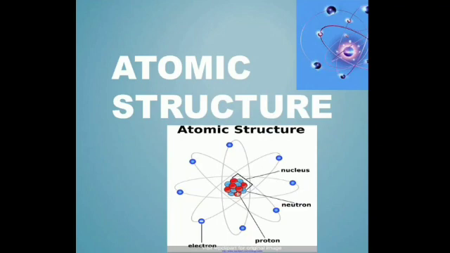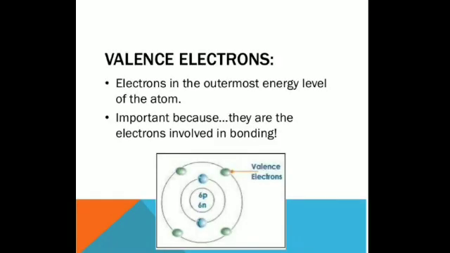I hope you have revised whatever I had taken up previously in this chapter, atomic structure. In the last lecture I had taken up the valence shell, valence electrons, and how molecules of elements and compounds are formed. So let's quickly recapitulate. What is the valence shell? The outermost shell of an atom is called its valence shell.